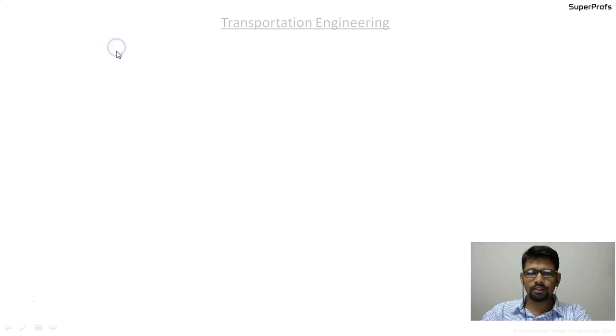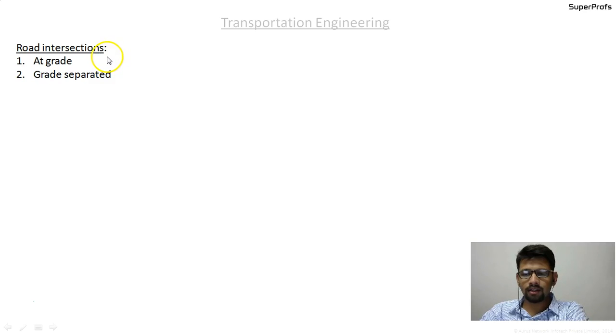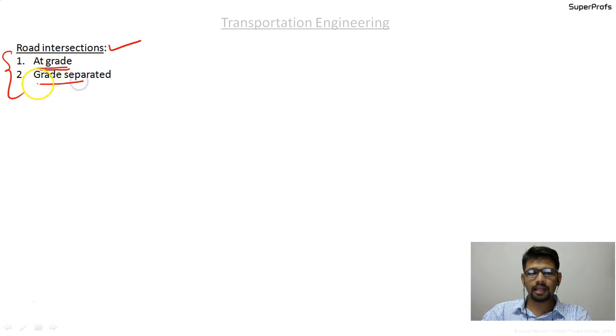I did not give it to you in writing, but it is very much clear. I repeat that when two or more roads meet each other, it is called a road intersection. Okay. So there are two types of road intersections: either it is at-grade intersection, and the second type is the grade separated intersection.